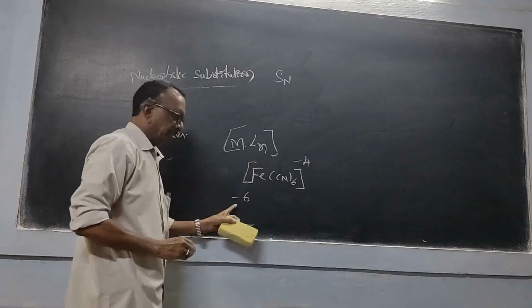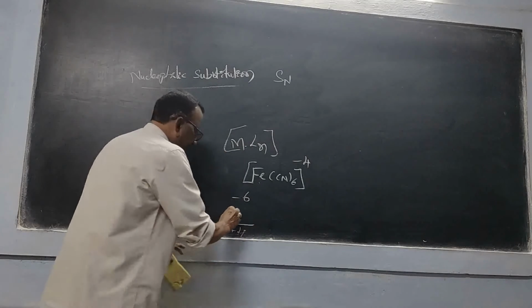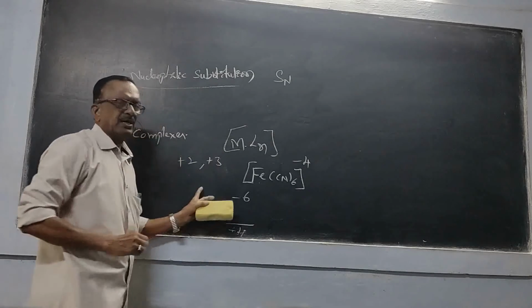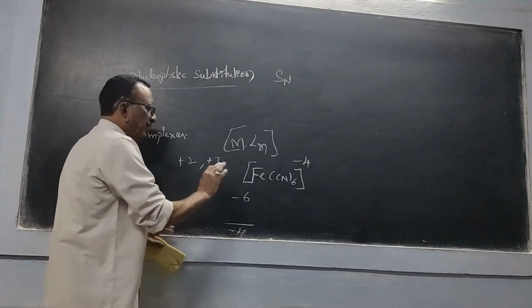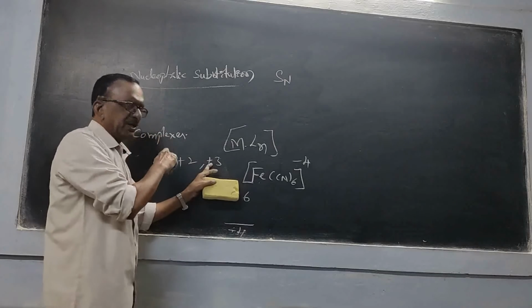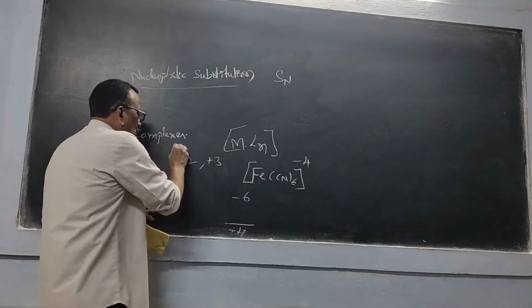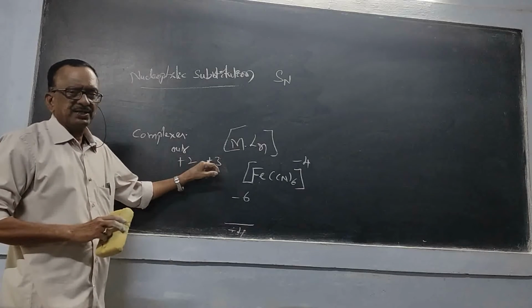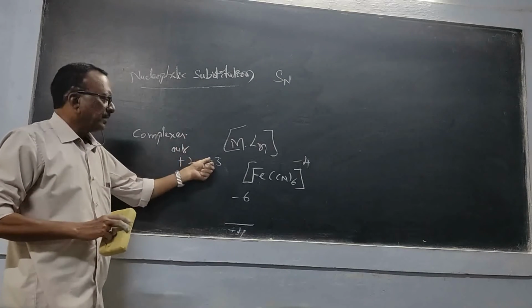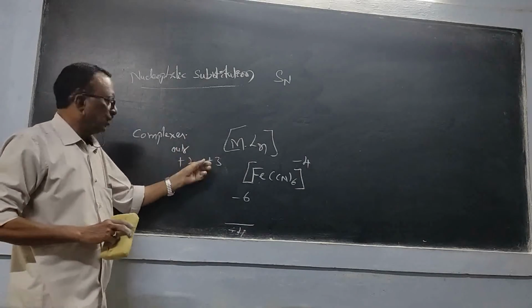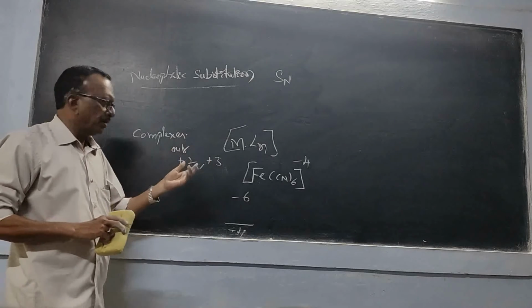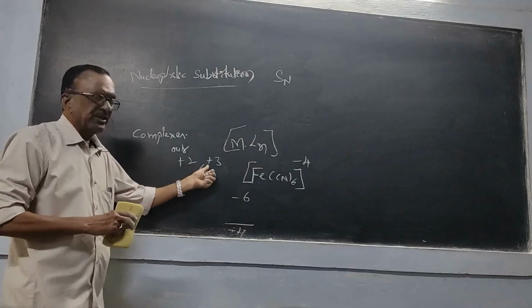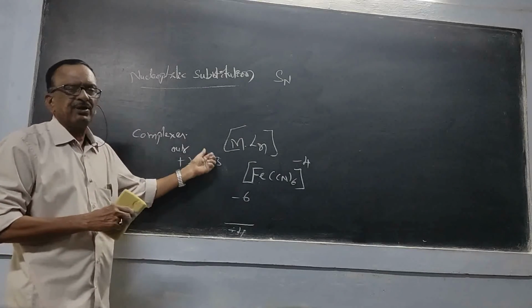That means here, how much do we have to add? Iron can have either +2 or +3 oxidation state. So, in the ferrous and ferric forms, the lower oxidation state means its name must end with -ous, and the higher oxidation state means its name must end with -ic. Iron's Latin name is ferrum. If it is present in +2 oxidation state, its name will be ferrous. If it is present in +3 oxidation state, its name will be ferric.